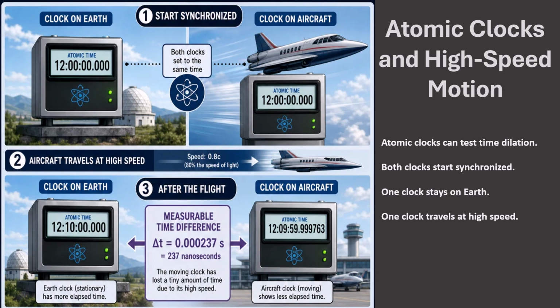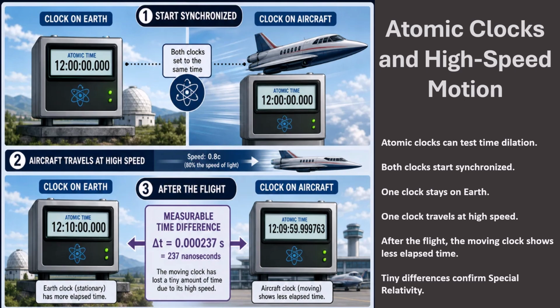After the flight, the two clocks are compared again. The clock that traveled on the aircraft shows slightly less elapsed time. The difference is extremely small, often measured in nanoseconds. But with atomic clocks, even such tiny differences can be detected. This shows that time dilation is not just a thought experiment. It is a real, measurable effect confirmed by precision clocks.